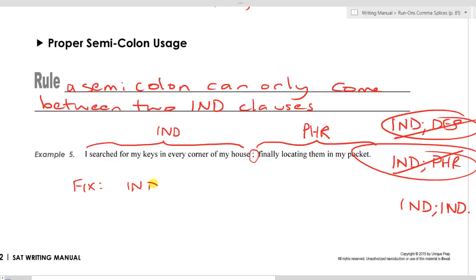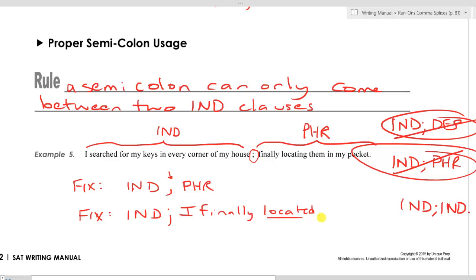We could keep the independent clause, and then we could change the semicolon to a comma, and then we could keep this finally locating phrase. That would be perfectly fine. So in other words, one of the things we can do is change the semicolon into a comma. The other fix is to keep the first independent clause the same, keep the semicolon there, and change the second half of the sentence to "I finally located," and now we have a main verb here. I finally located them in my pocket.